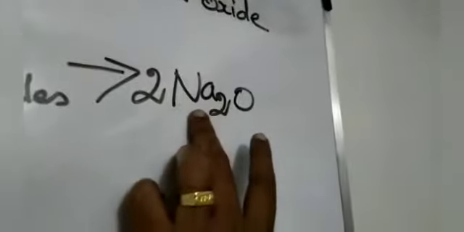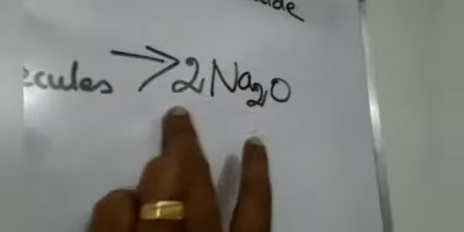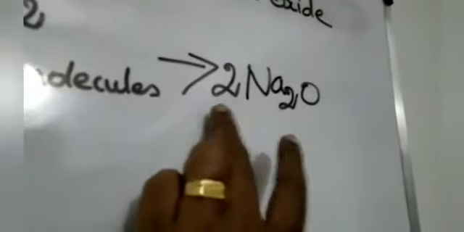Here, how many sodium? This 2 into 2. These 2 and these 2. Please multiply into this 2. Okay. Not add. It's into. 2 into 2, 4. 4 Na.